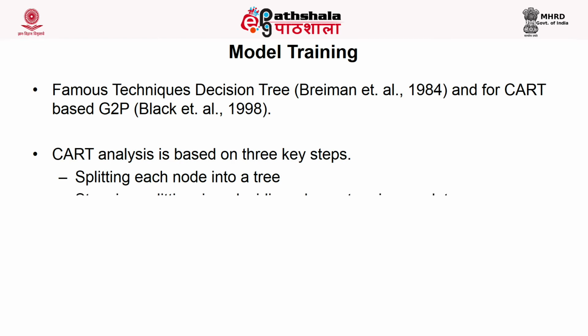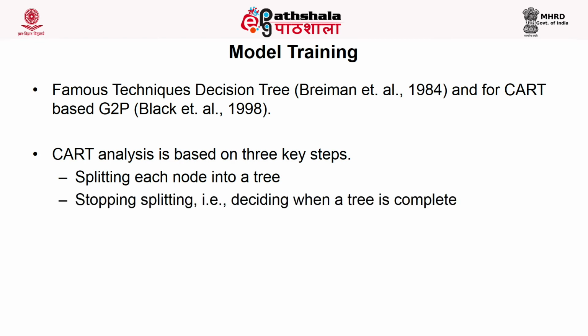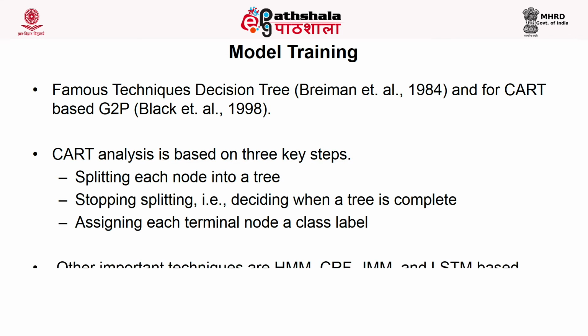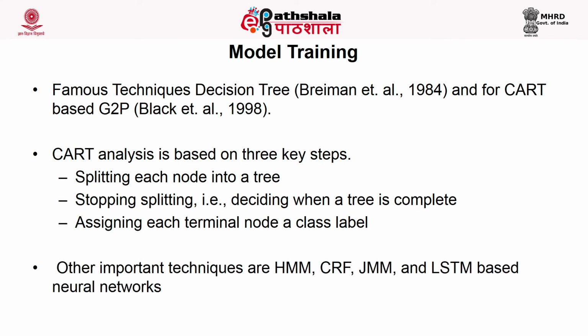The joint sequence model and long short term memory based neural networks are the state of the art systems in use nowadays for G2P conversion. We'll talk briefly about one of the easiest approaches, called CART analysis, classification and regression tree based approach for developing a grapheme to phoneme system.